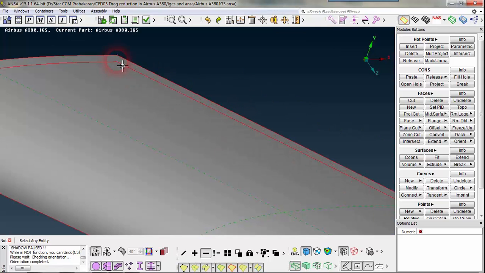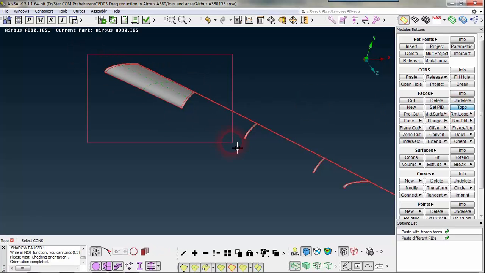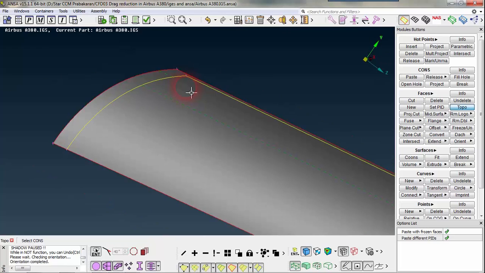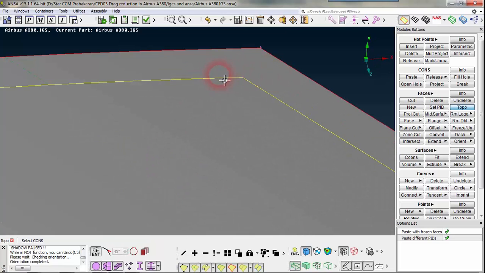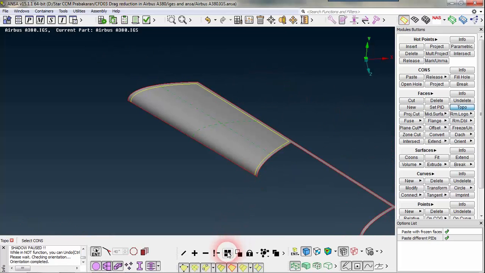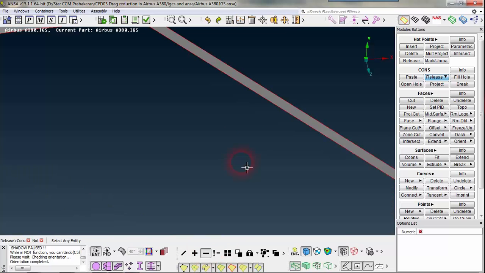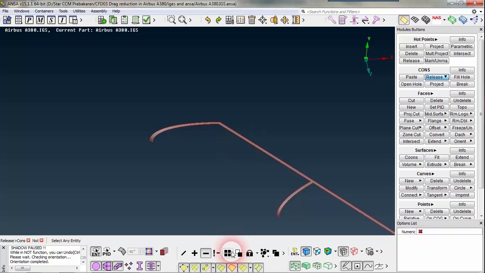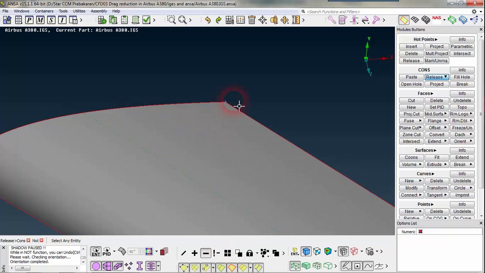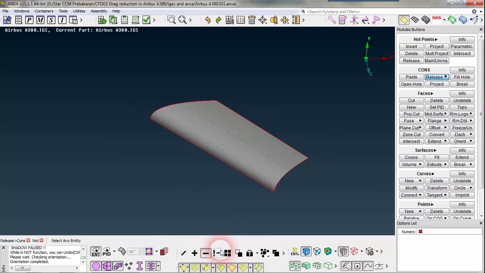Now I have only two surfaces, and when I perform a topo operation, what it does is connect the nearby edges. The red edge which was initially here and the free edge on this surface, now I release this one, release this two. Earlier there were two edges, one for this one and one for this one. So those two edges have been made single.